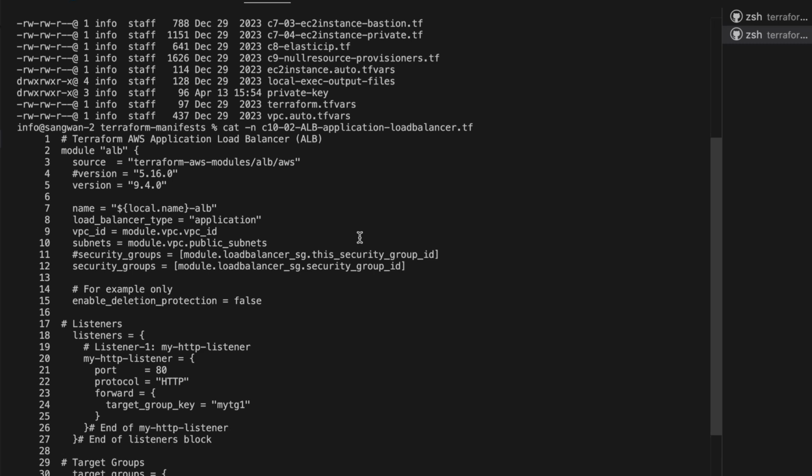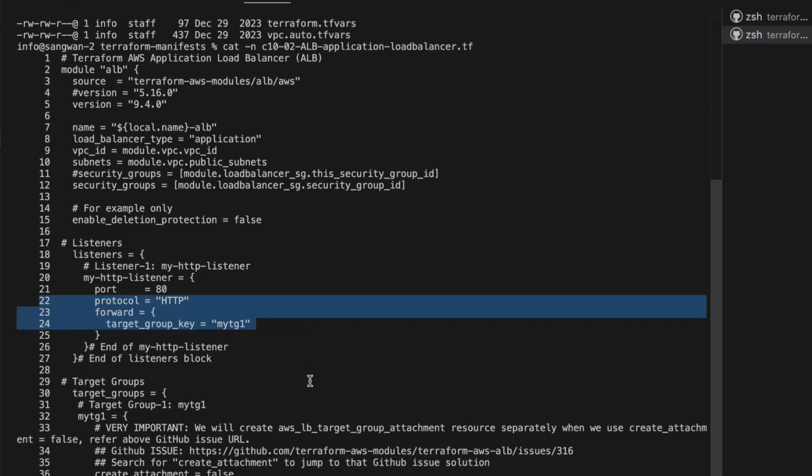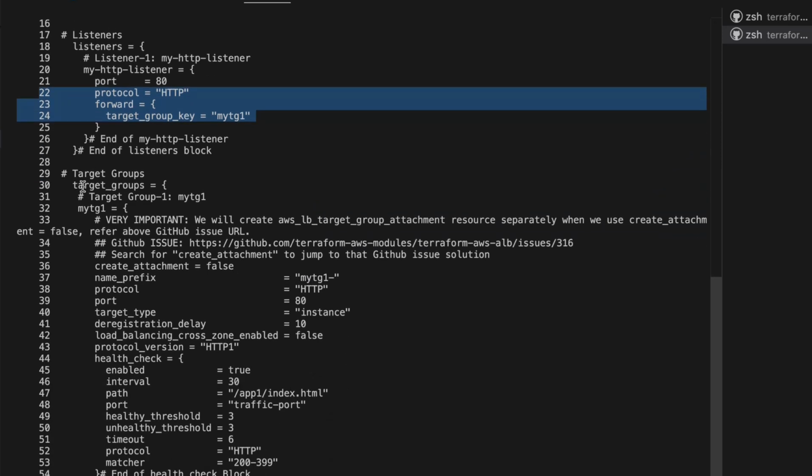If you remember, we created the security group in session 7. Then enable deletion false, and these are the listeners, the name of the listener and the port on which it will be listening, port number 80, and the forwarding will be allowed. Now next one is the target groups. My target group 1.